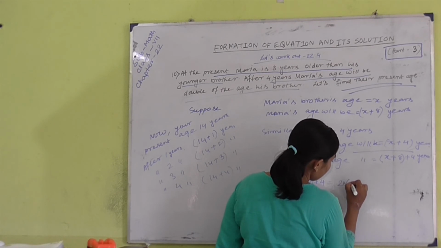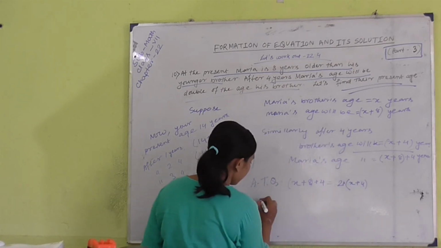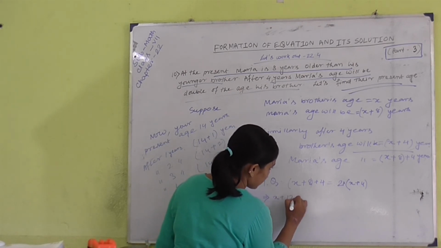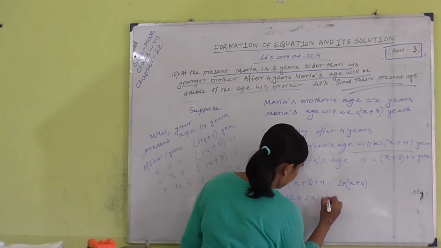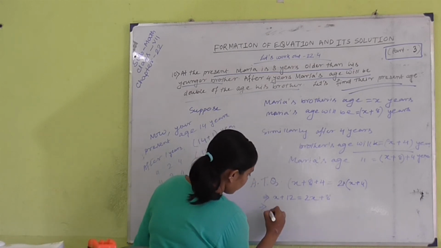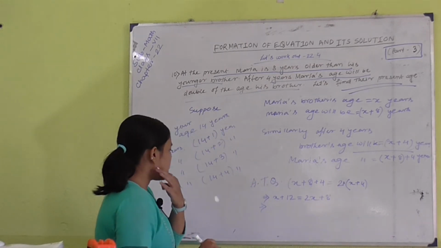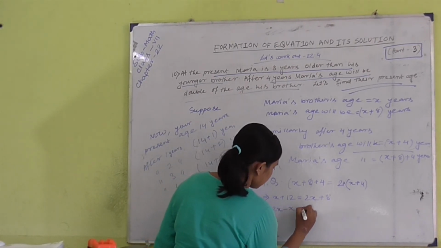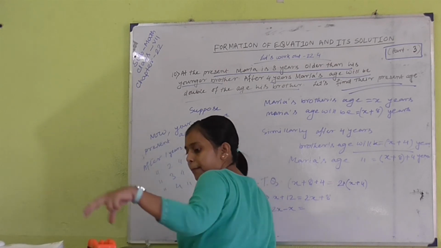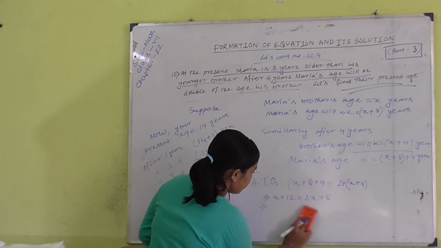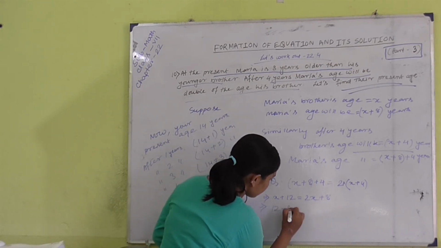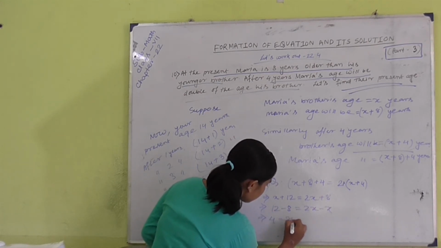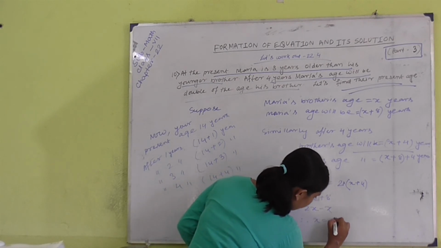So, we can write 2 into x plus 4. Now, try to find the value of x. x plus 8 plus 4, that's x plus 12 equal to 2x plus 8. We keep like terms on one side, so we write 2x minus x, 12 minus 8, that's 4 equal to x. That means the value of x here is 4.